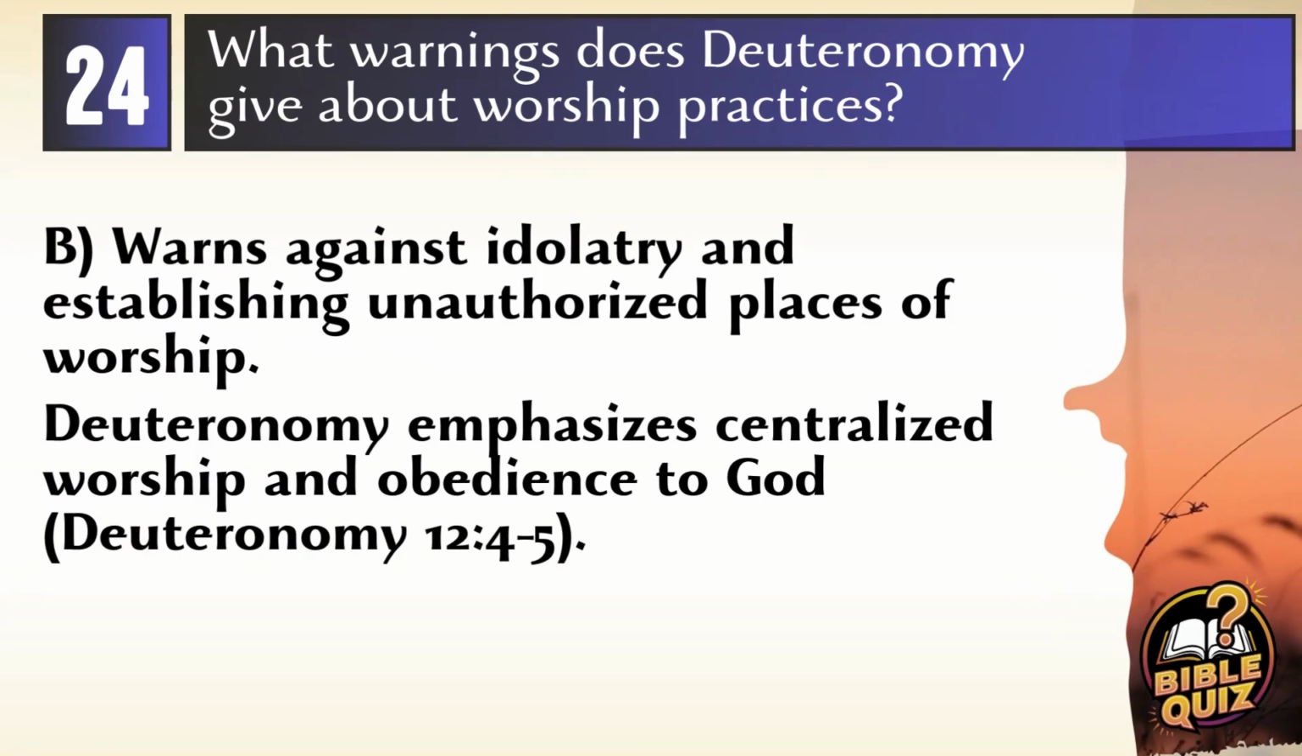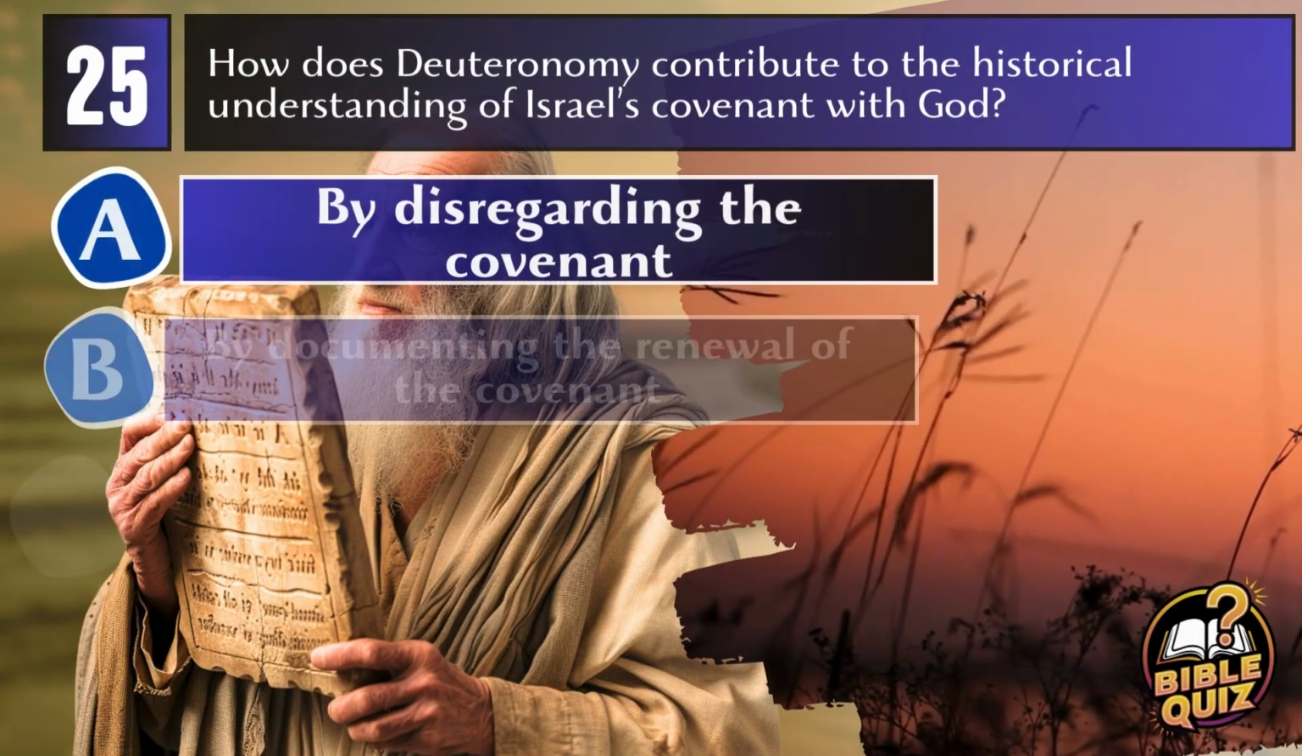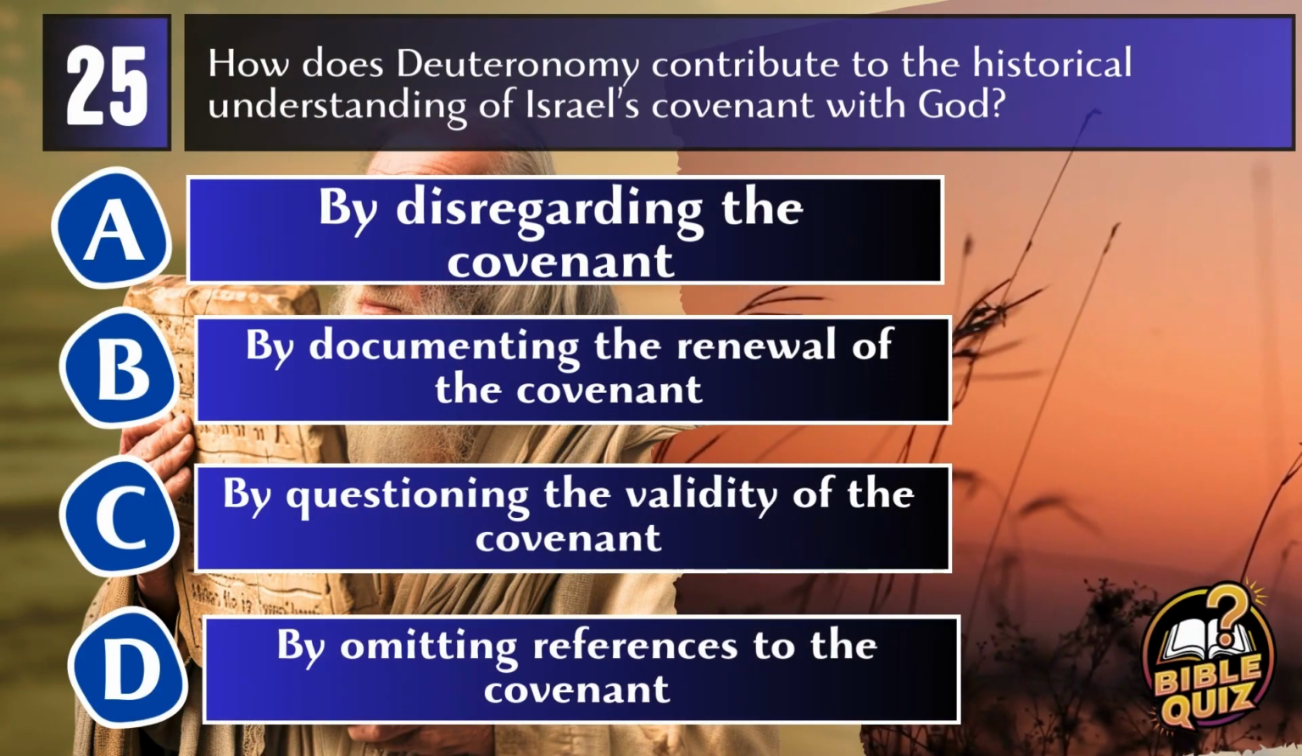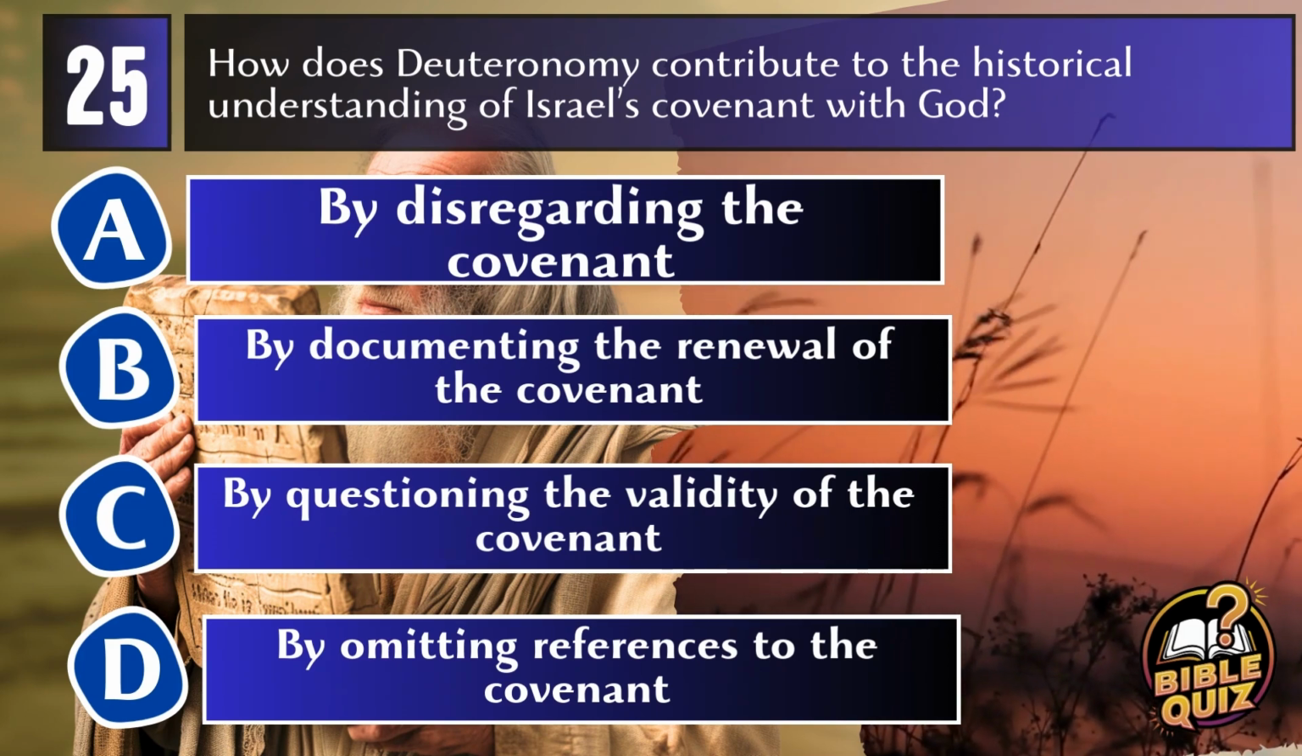Answer B. Warns against idolatry and establishing unauthorized places of worship. Deuteronomy specifically warns against idolatry and the dangers of establishing worship practices in unauthorized places, insisting on centralization of worship and obedience to God's commands. Deuteronomy 12:4-5. Question 25. How does Deuteronomy contribute to the historical understanding of Israel's covenant with God?